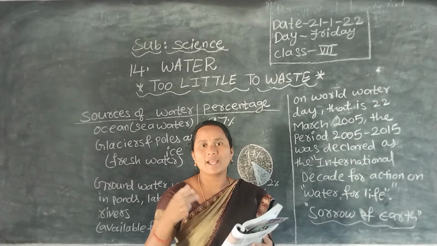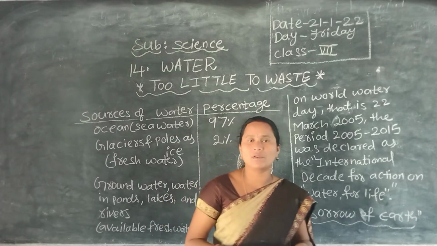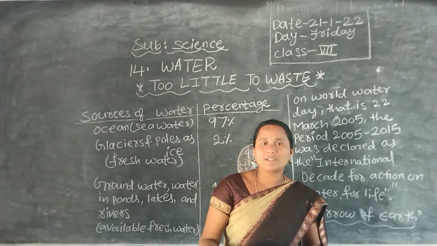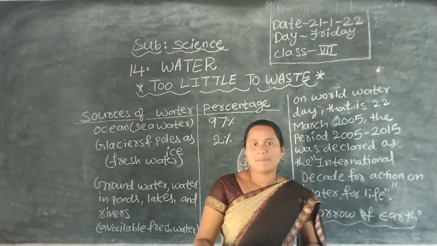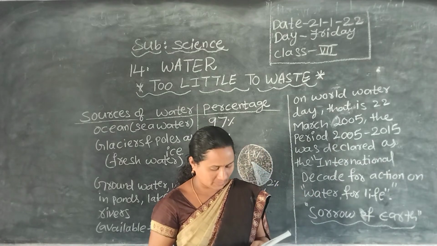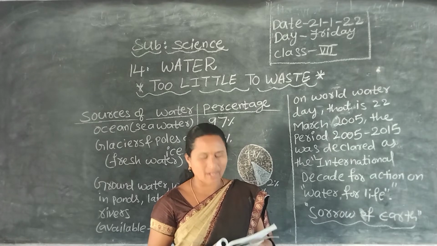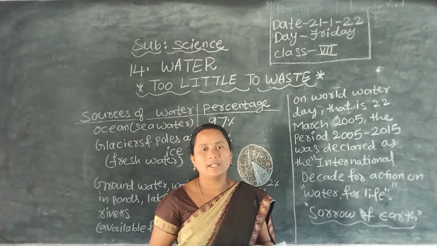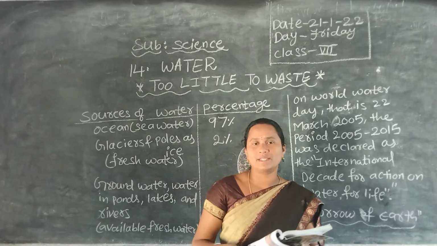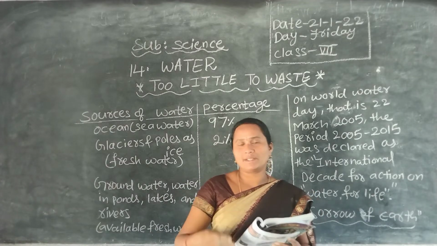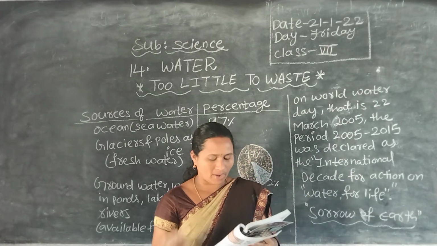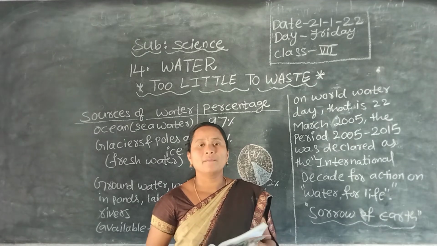Those levels are decreasing rapidly day by day. In India, the water table has fallen more than 300 meters.